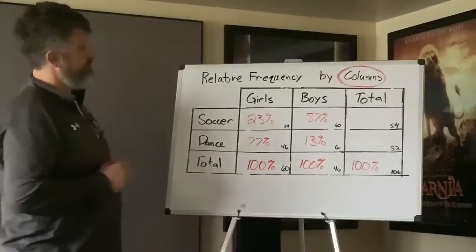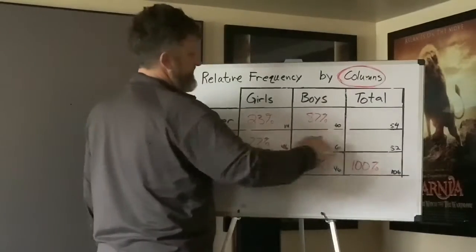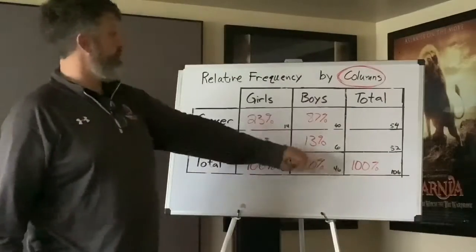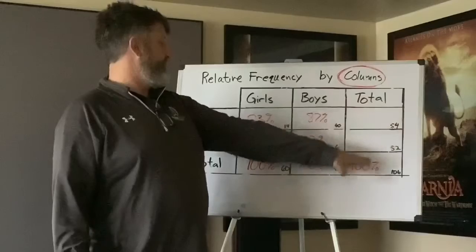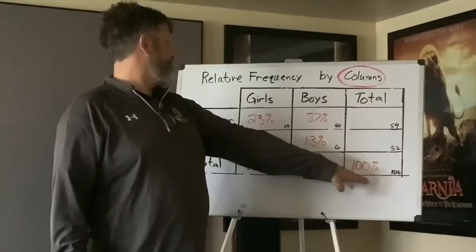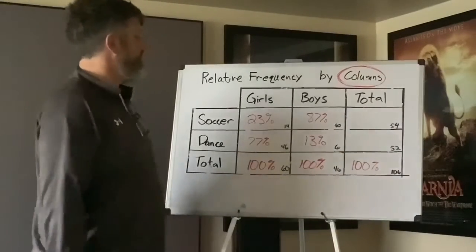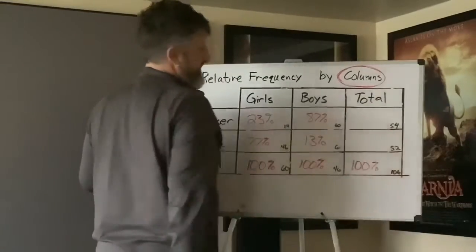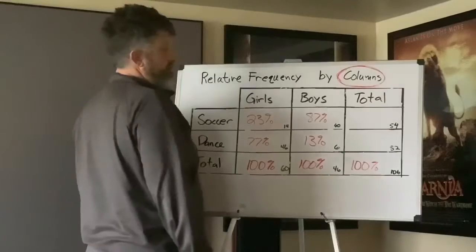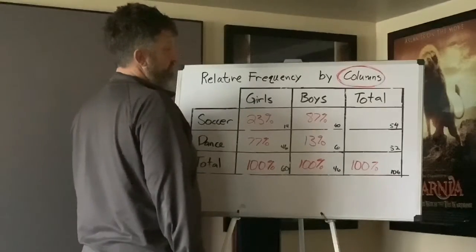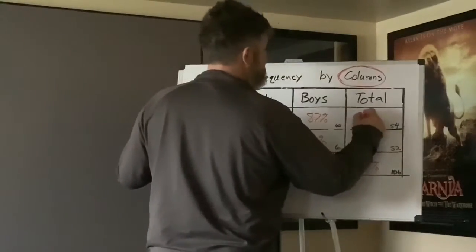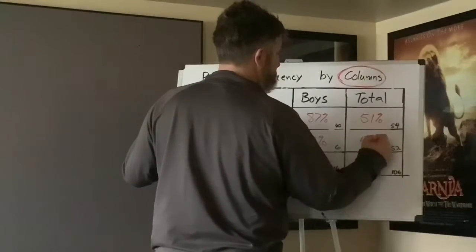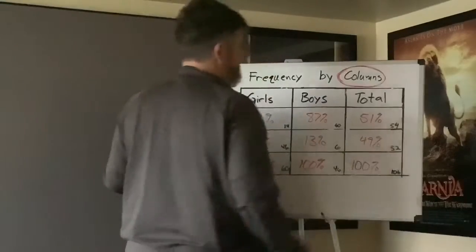Okay, now this is the one part. Don't expect these to add up this way because that's not going to work out for you, right? When you're doing relative frequency by columns, the question is, okay, out of all of the total people, what was the probability that they wanted to play soccer? So I'm going to go 54 divided by 106. 51%. Okay, so 51% of the people wanted to play soccer. 49% of the people wanted to dance.